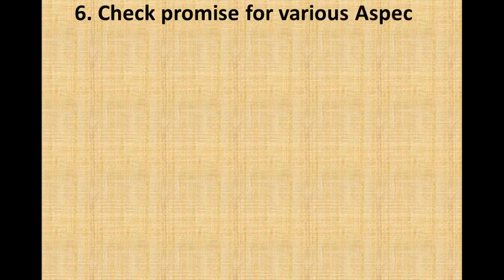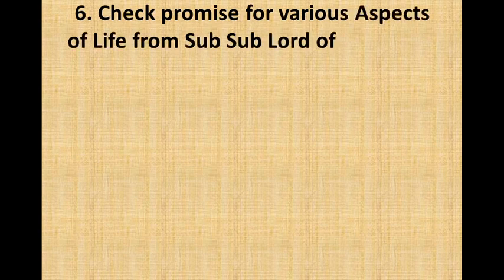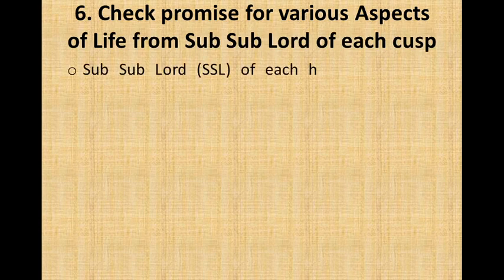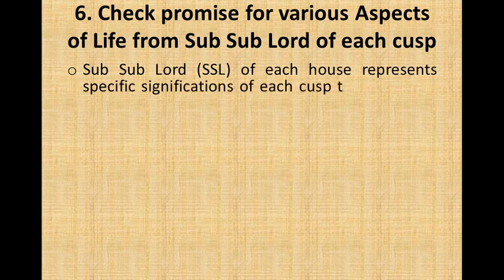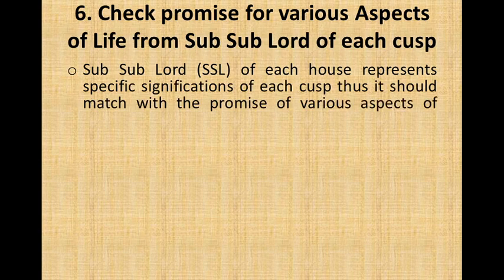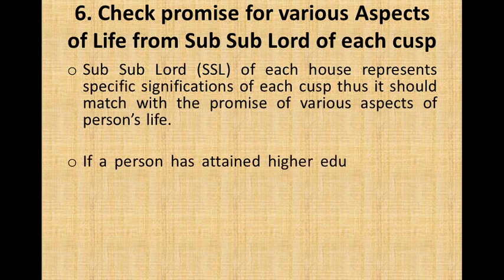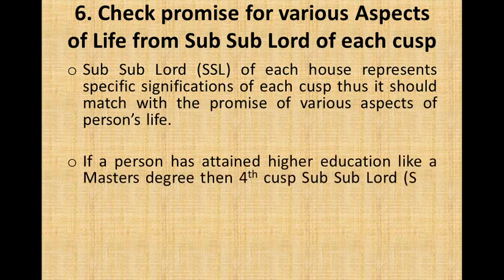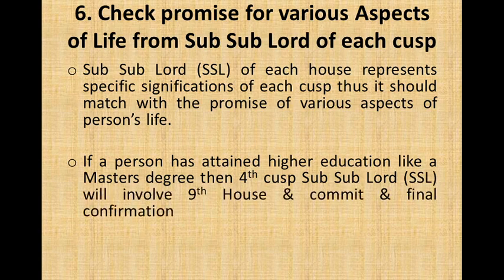And the final step is checking the promise for various aspects of life from the sub-sublord of each cusp. The sub-sublord of each house represents specific significations of each cusp. Thus, it should match with the promise of various aspects of a person's life. If a person has attained higher education, like a master's degree, then the fourth cusp sub-sublord will involve the ninth house and connect with final confirmation with favorable houses.